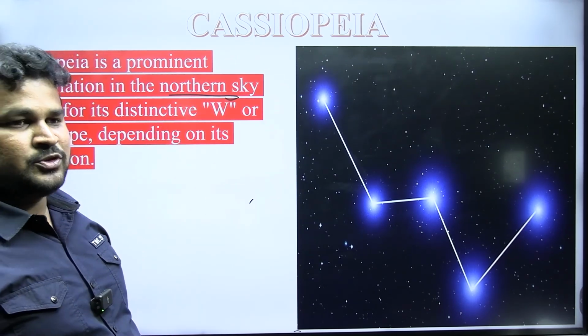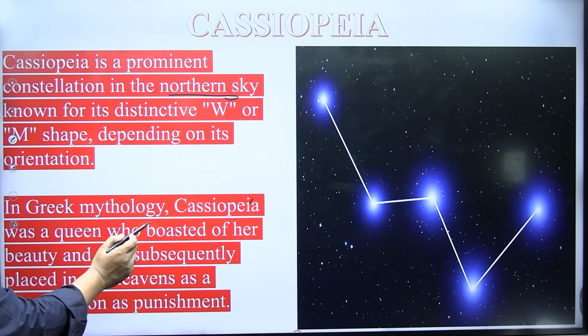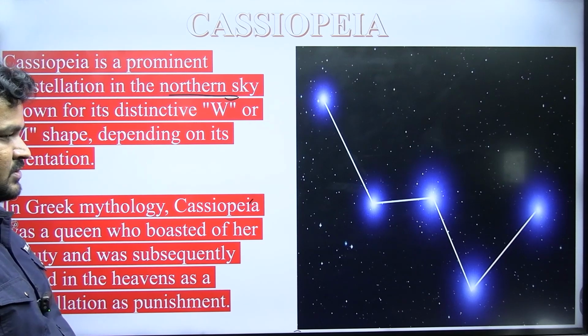So that is Cassiopeia. Next, in Greek mythology, Cassiopeia was a queen who boasted of her beauty and was subsequently placed in the heavens as a constellation as a punishment.